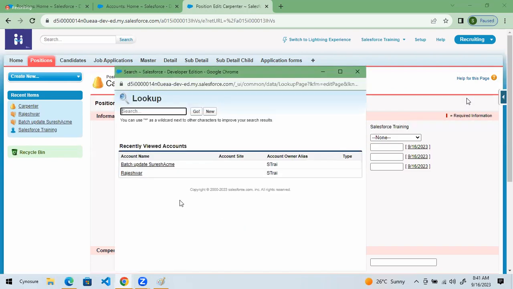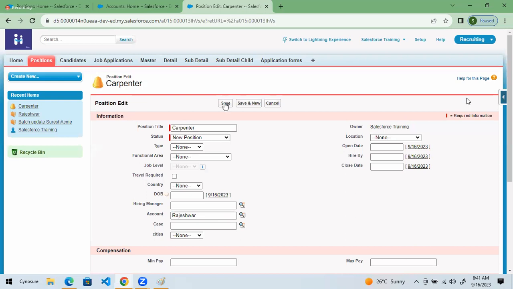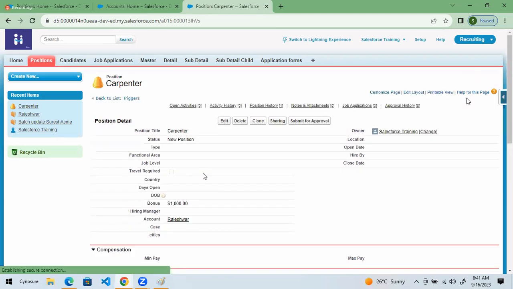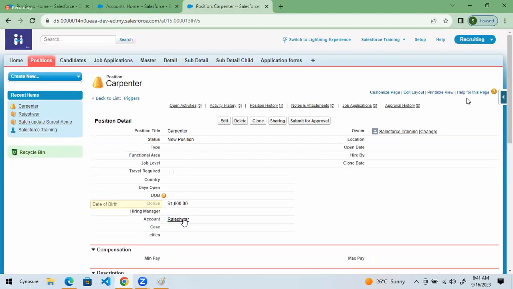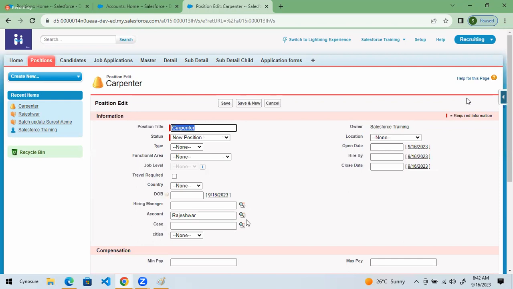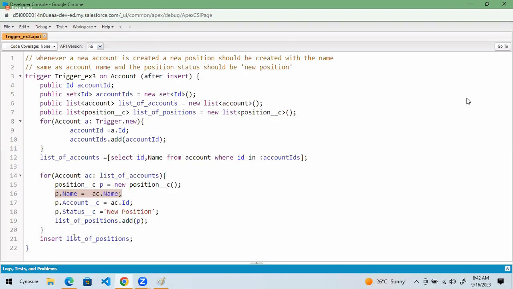Here on the position, I am linking to account. Then what happens? Save. The same thing I am doing through code. Here I am creating a new position with these details: position name, this name, position status, this status, position account ID. I always told you that lookup fields will contain ID. Lookup fields will not contain names. Lookup fields will contain ID. So here I am giving the Rajeshwar ID here. That's why it is linked to that particular account. How to link, how to give, this is the way I will give.